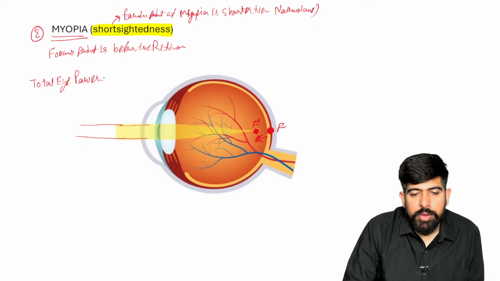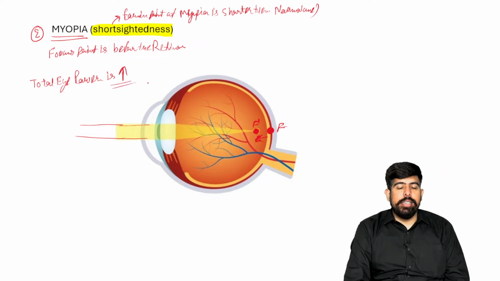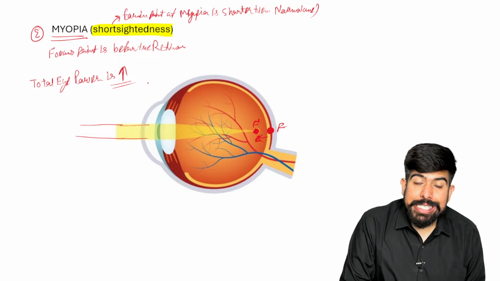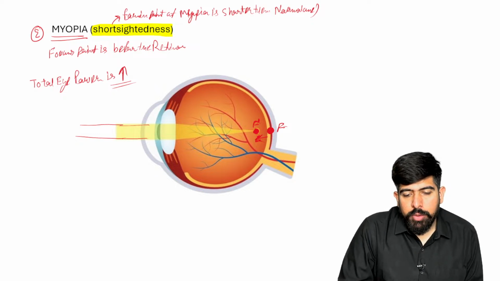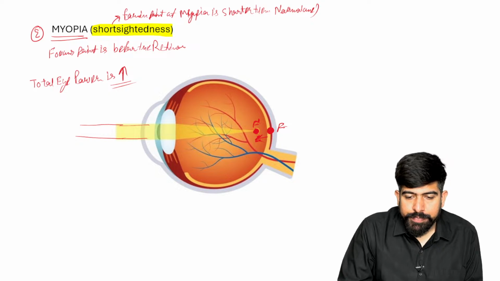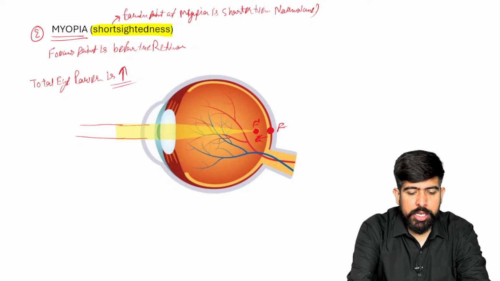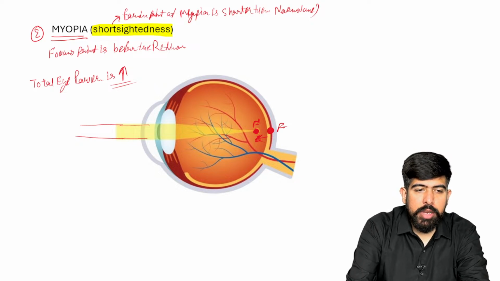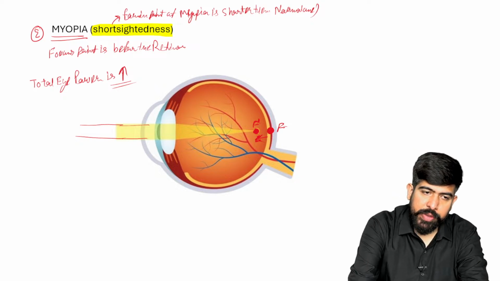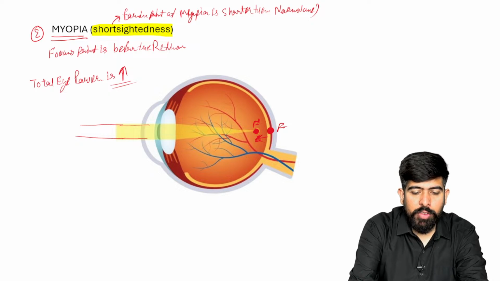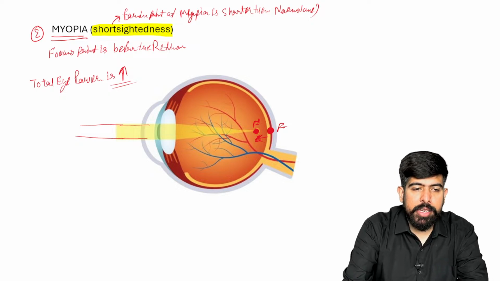The total eye power is increased here, right? So the total eye power will be increased. As we talked about it, what is our total eye power? Our eye power is 58 to 60. Very good. But what will happen here?